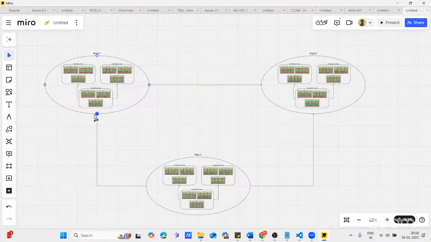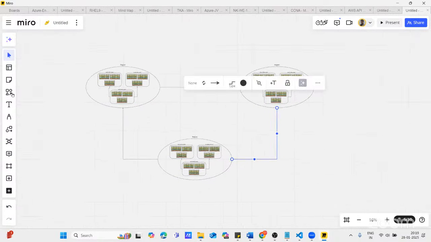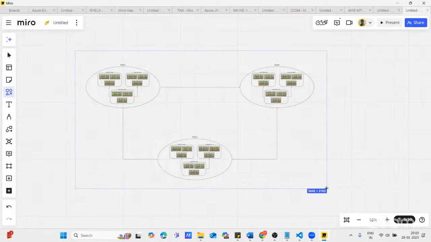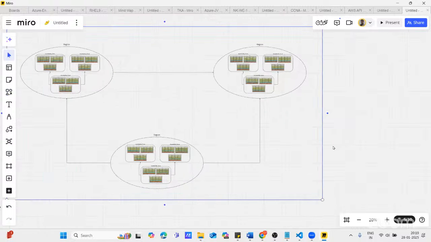Even if one connection fails, we have an alternate connection to establish communication between regions. Fiber optic cables are available between the regions, and these are also a part of AWS. This entire thing is known as AWS Global Infrastructure.